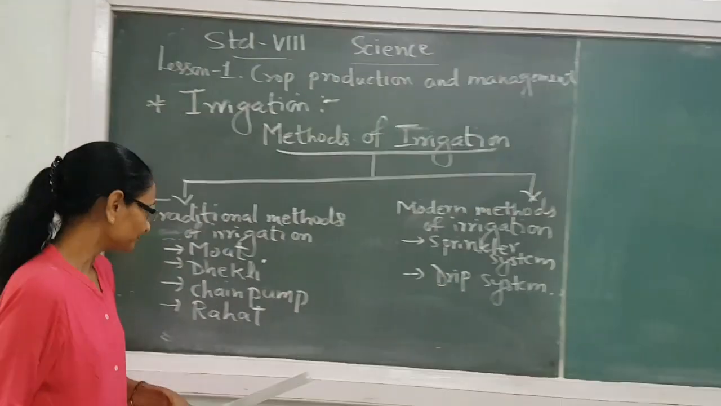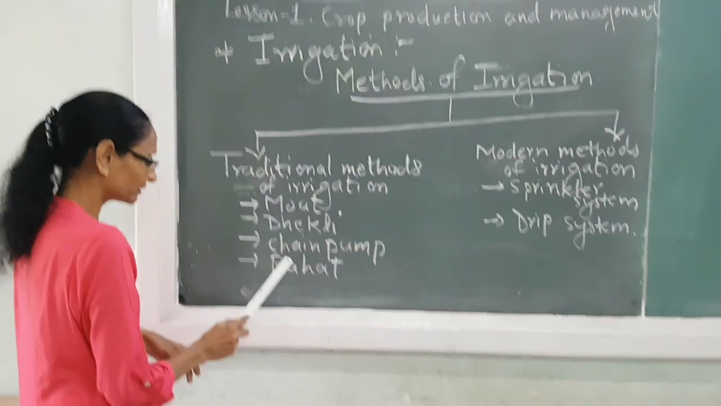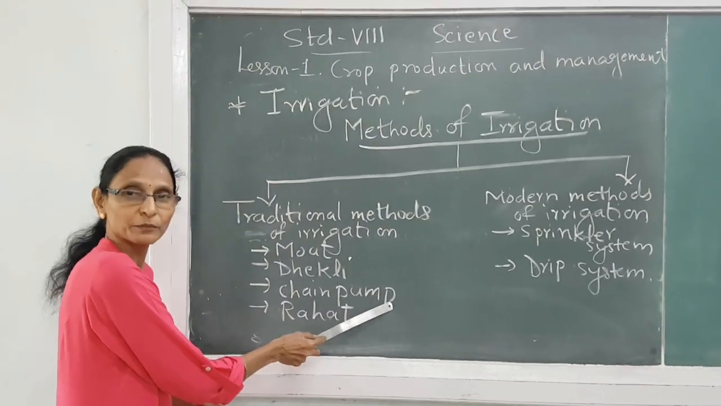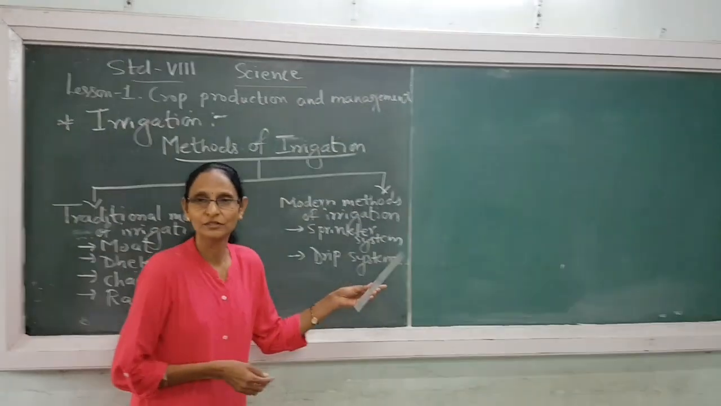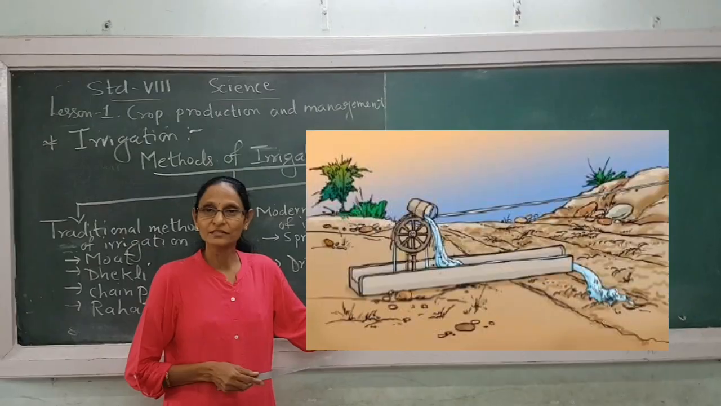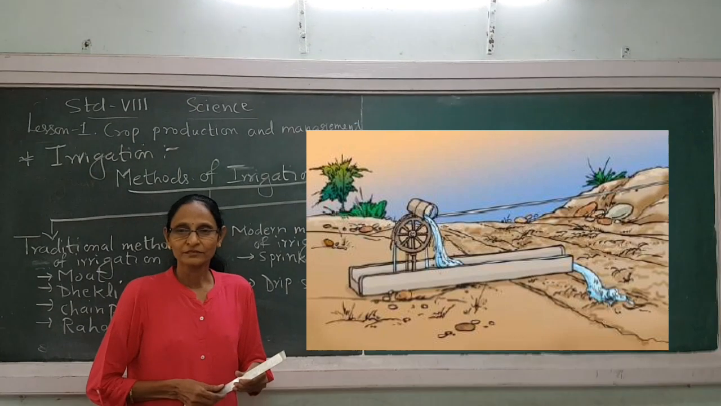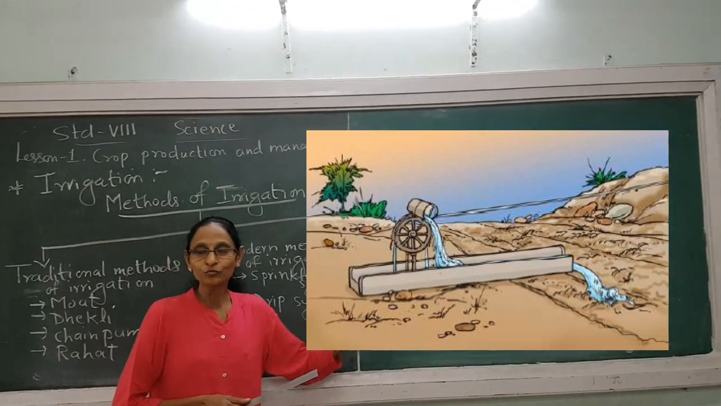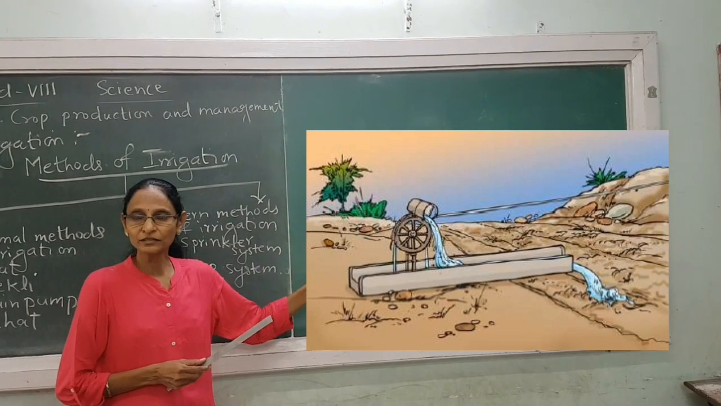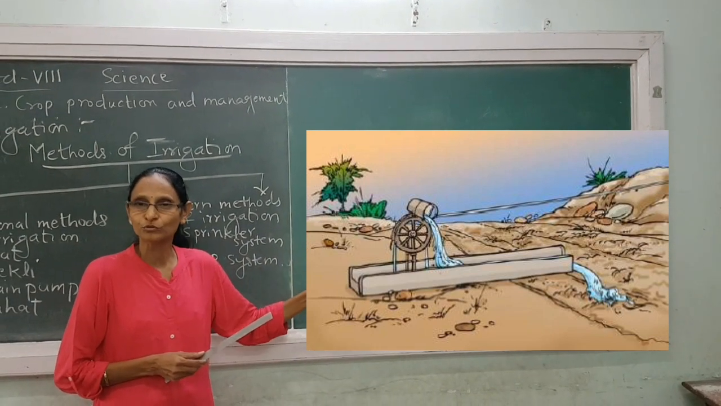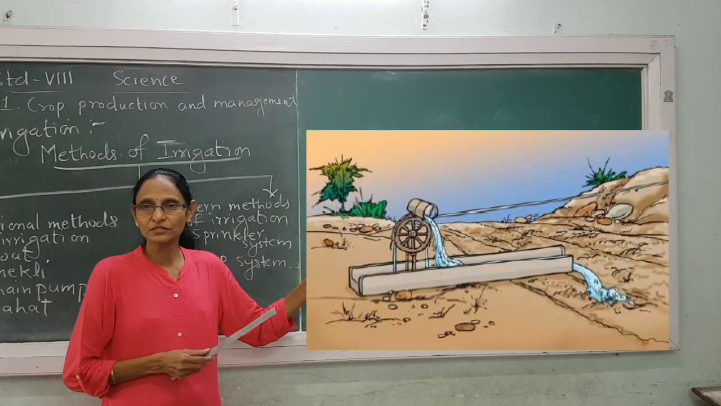Now our third method of traditional irrigation method is chain pump. What is chain pump? As you can see in the picture, two wheels are there. One wheel you can see at the top and another wheel is dipped in the water source, that you cannot see in the picture.